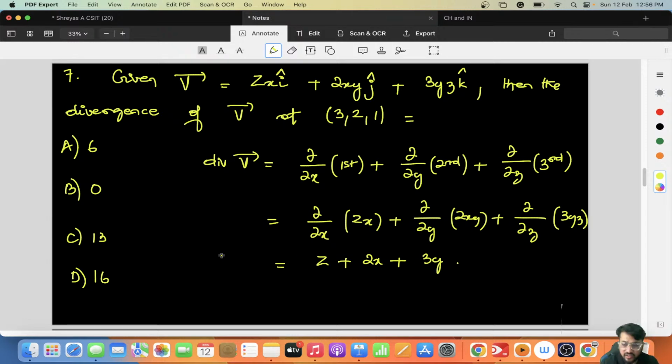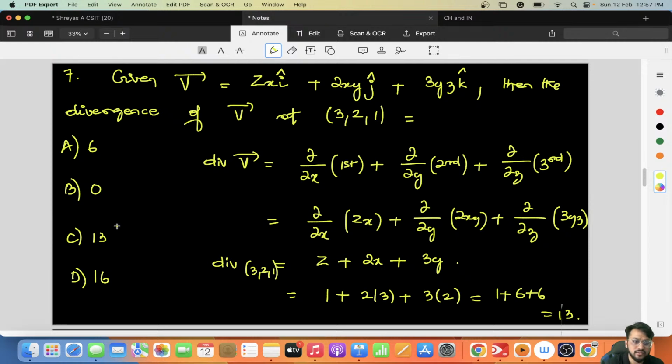Now I have to find the divergence at 3, 2, 1. So this at 3, 2, 1 will be 1 plus 2 into 3 plus 3 into 2. So this is 1 plus 6 plus 6, which is equal to 13. Option C will be the right answer.